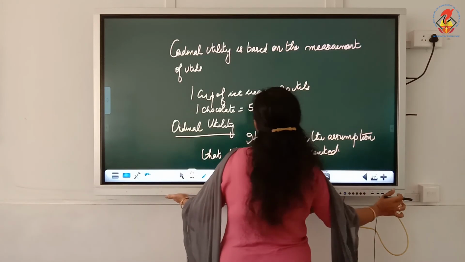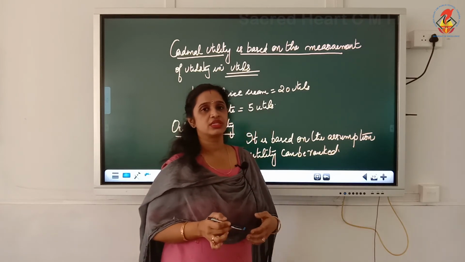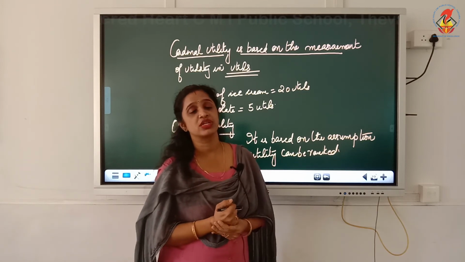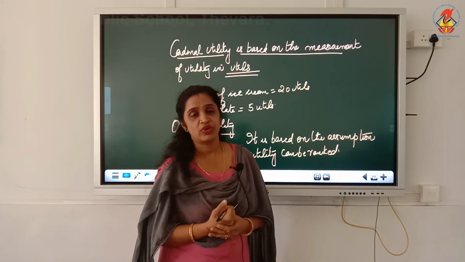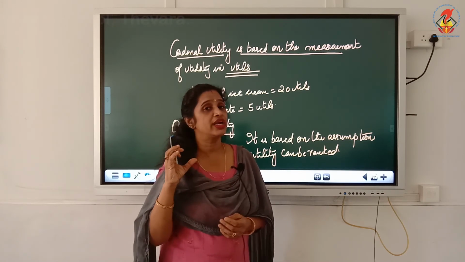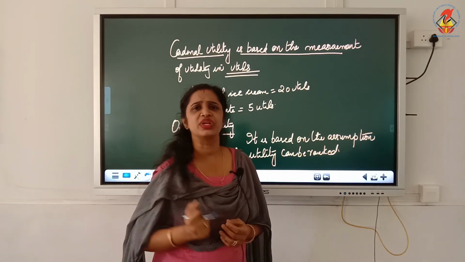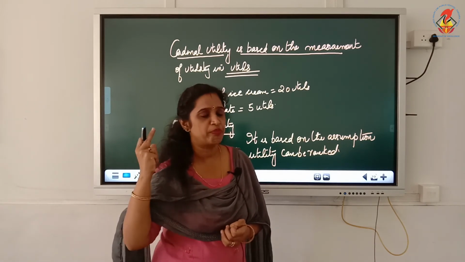Now what is cardinal utility? Cardinal utility is based on the measurement of utility in utils. It is a measuring rod. In those days, economists, in order to explain the theory, used the concept of utils. So cardinal utility means the utility which is measured on the basis of utils. The satisfaction level is measured in utils. Let us see with an example.